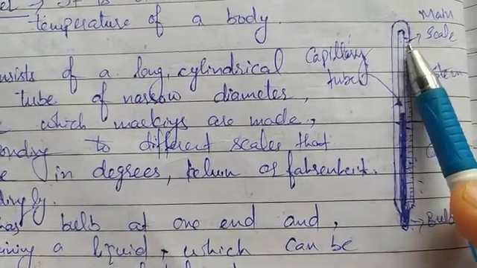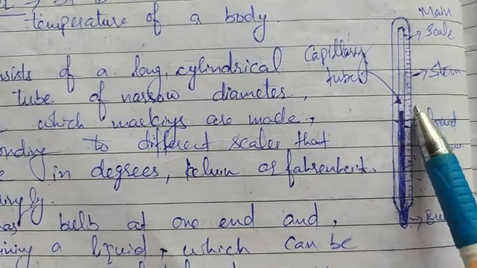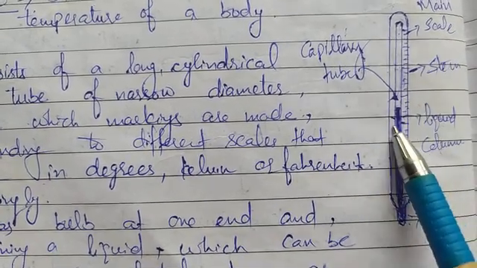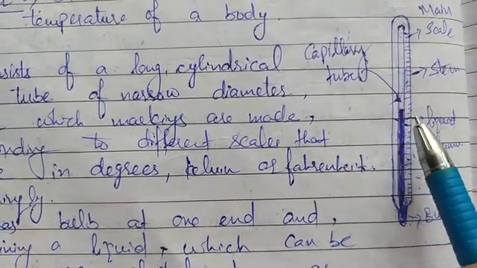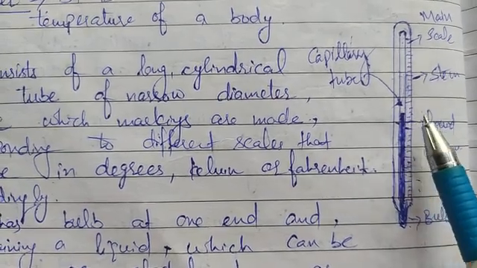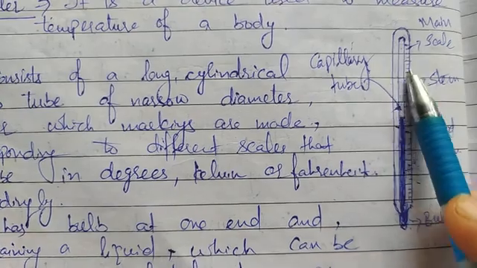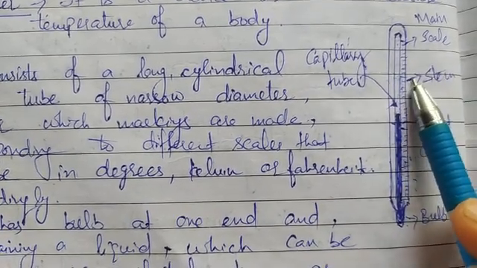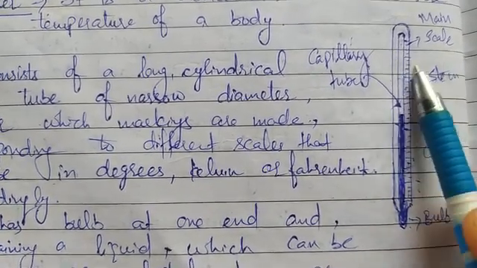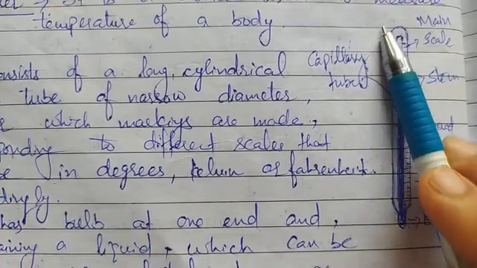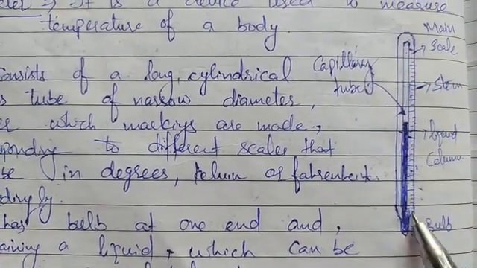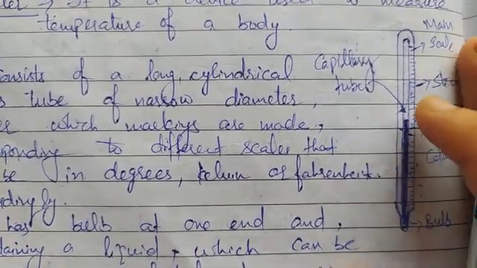There are some markings known as the main scale, which correspond to different temperature scales, either Kelvin, degree Celsius or Fahrenheit. And the outer tube is also known as the stem. So this is the construction of the thermometer.